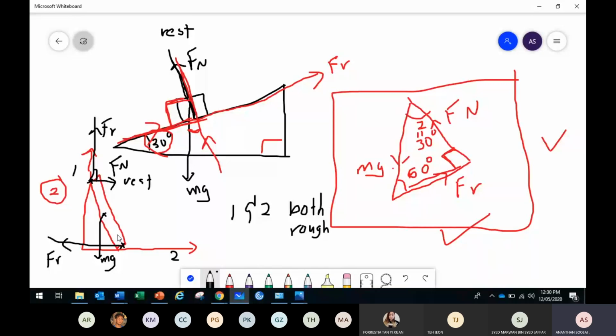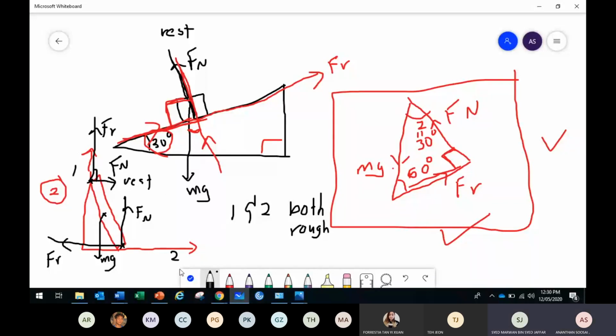Because the ladder presses the floor, the floor is going to give a reaction. So normal reaction acting up. Good. So this is your normal reaction. These are the forces acting on the ladder. 5 forces. Friction, normal, and weight acting down. So you should know how to identify what are the forces acting on this ladder.